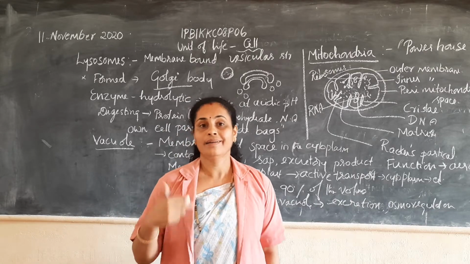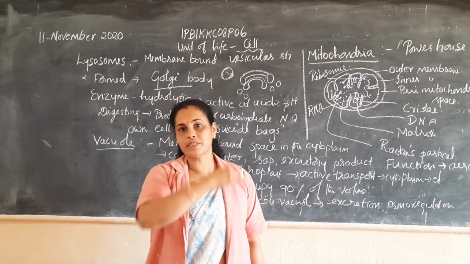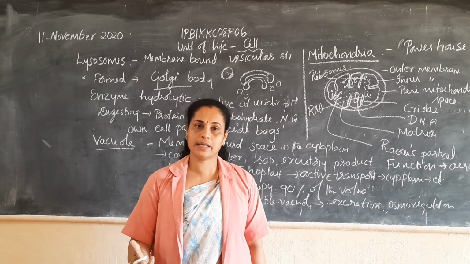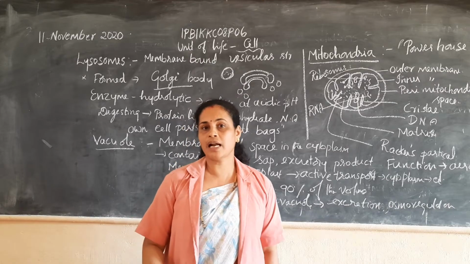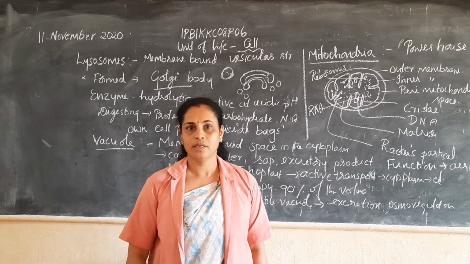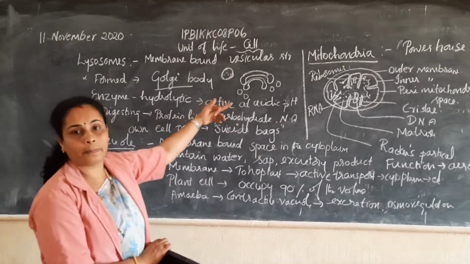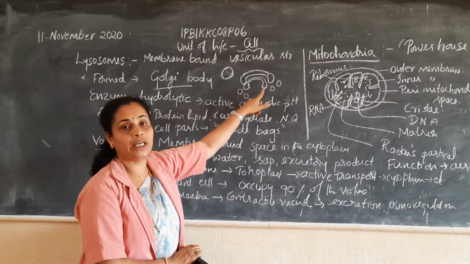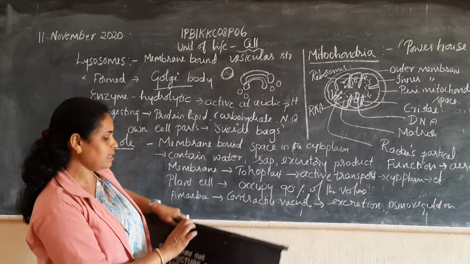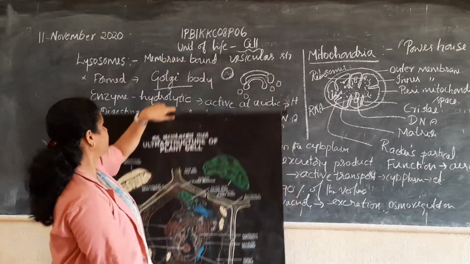So a question like "name the enzyme present in lysosomes": that is hydrolytic enzyme. They are active at acidic pH. Then which is called suicide bags of the cell? That is nothing but lysosomes. These are the lysosomes and they are formed from the Golgi complex. So that is one organelle present in a cell, a very simple structure, the lysosome.